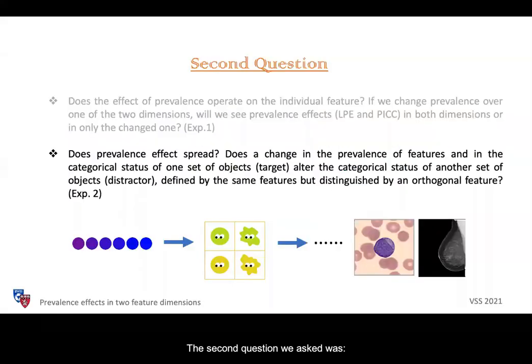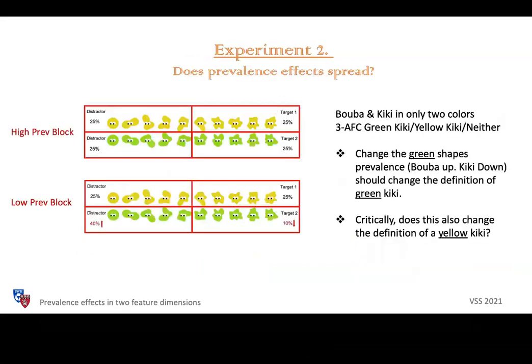The second question we asked was, do prevalence effects spread between stimuli that share a common feature? In this experiment, we used 2 sets of Buba-Kiki stimuli. They are identical except for the color, one in homogeneous yellow and one in green. Observers made a 3AFC decision: yellow Kiki, green Kiki, or neither.